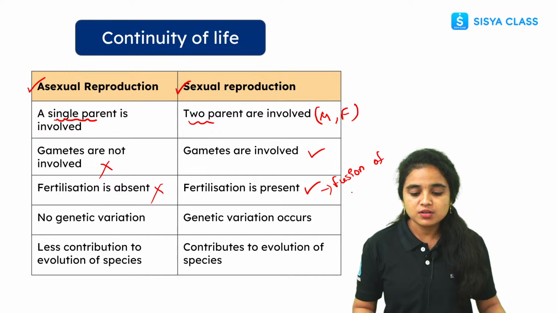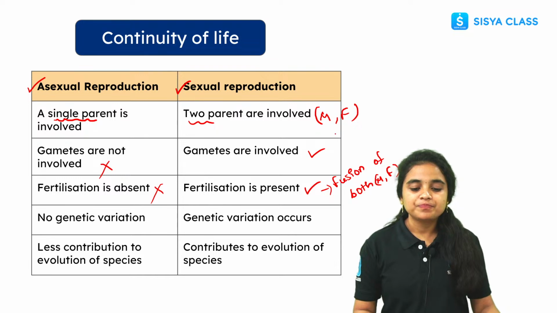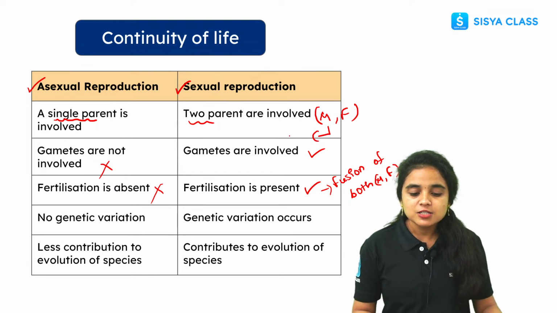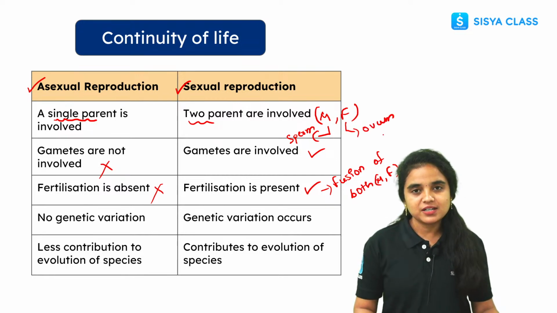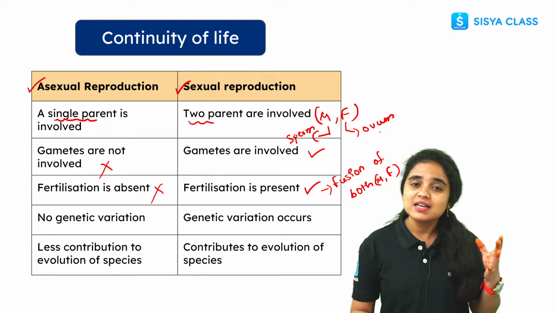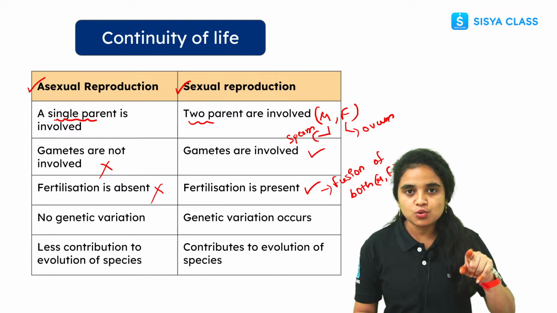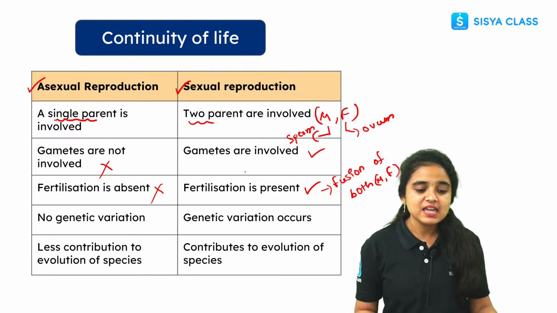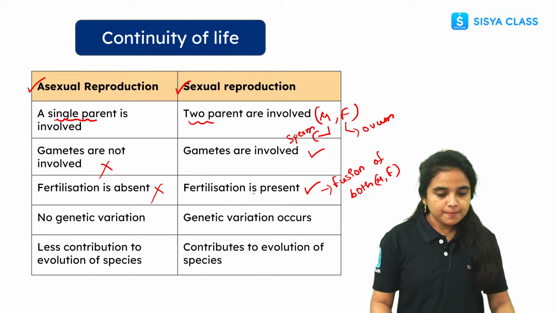What are the male and female gametes? The sperm is the male gamete, and the ovum is the female gamete. Fertilization happens in sexual reproduction, but not in asexual reproduction.